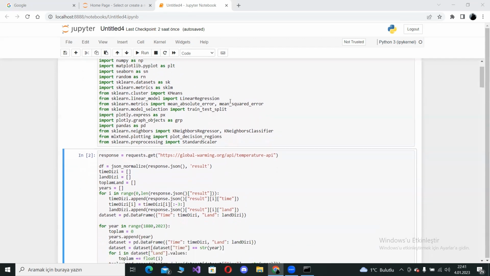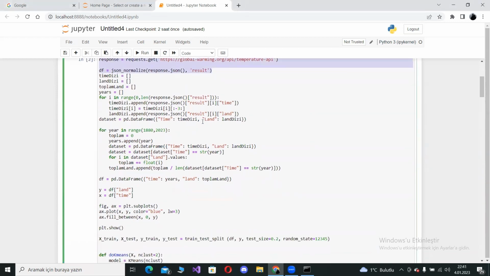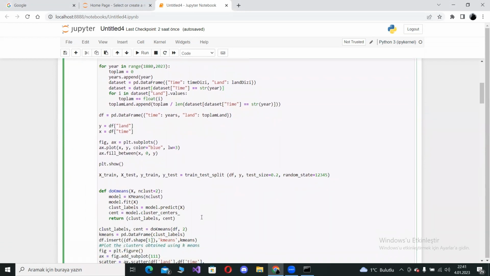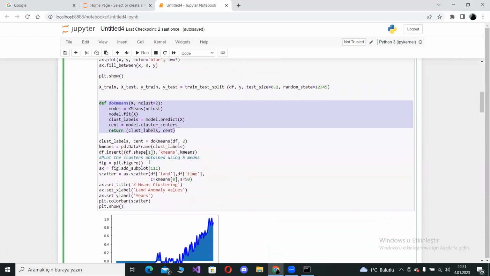This area shows libraries. We pulled the data of the subject that I will explain in this section from the globalwarming.org API. Here are the API comments, and here is the function. The do_kmeans function takes in a data frame and the optional number of clusters. It uses the K-means model from sklearn to fit the data, predict the cluster labels for each data point, and calculate the cluster centers. The cluster labels and centers are returned as a tuple.